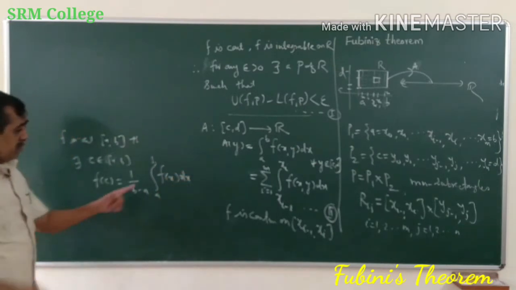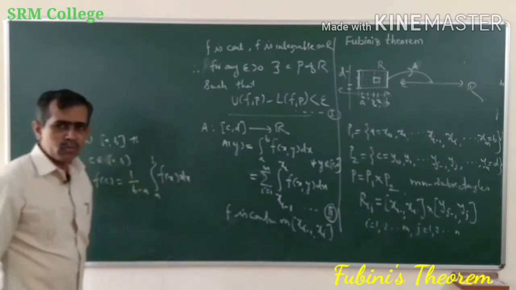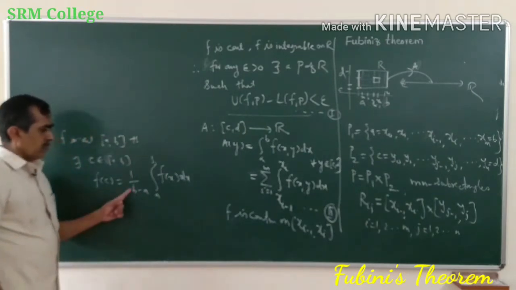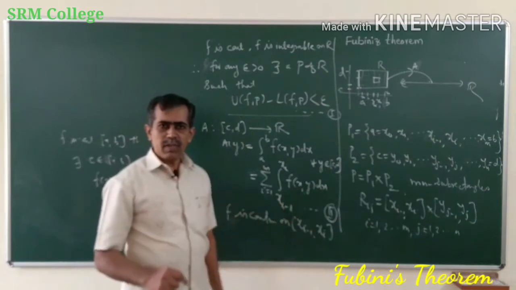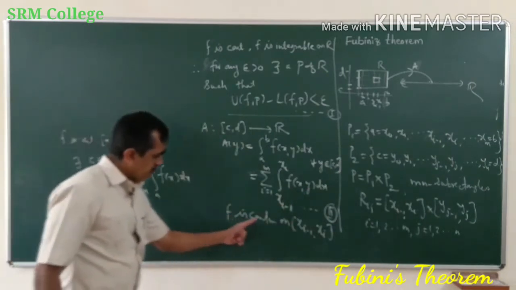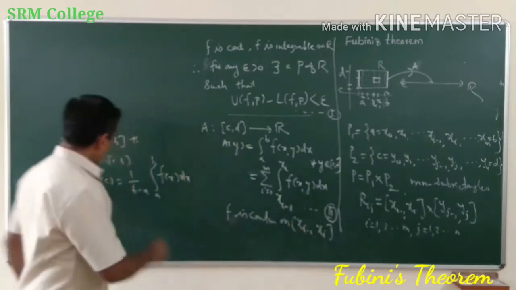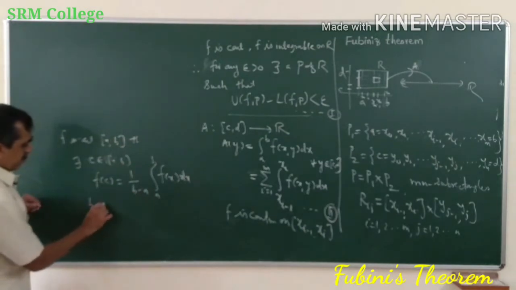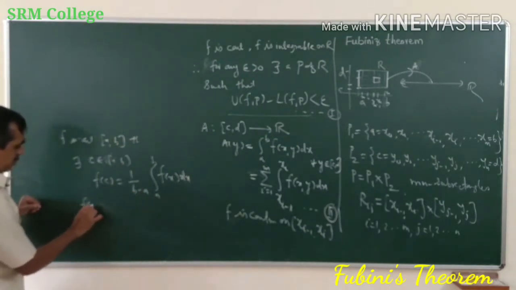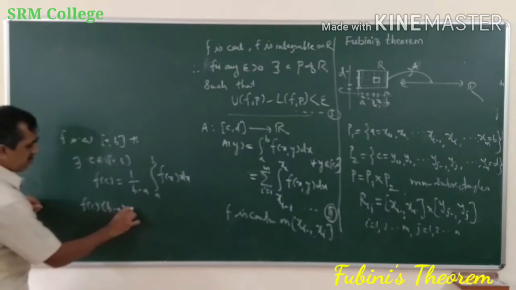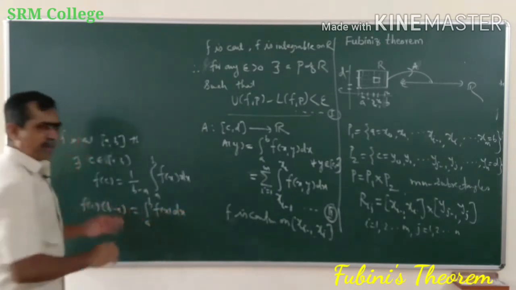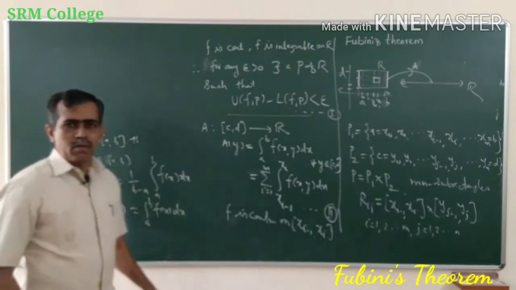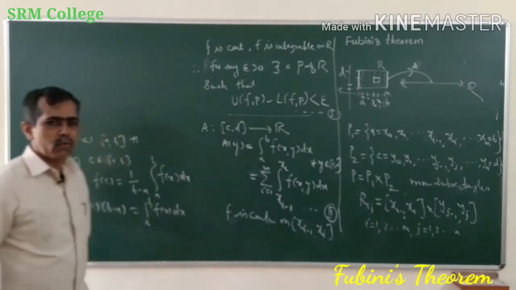That is what the fundamental theorem of integral calculus for one variable is. Now here, when I treat y as constant, this becomes a function of only one variable. So we will simplify it a little bit: f of c times b minus a equals the integral from a to b of f of x dx. This is what the fundamental theorem, or mean value theorem, for integral calculus is all about.